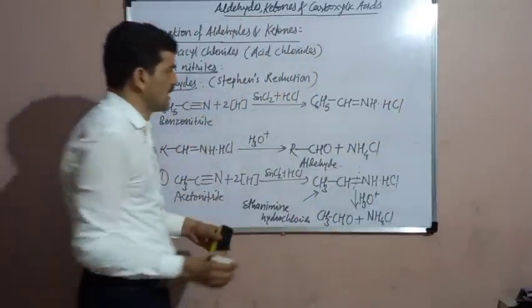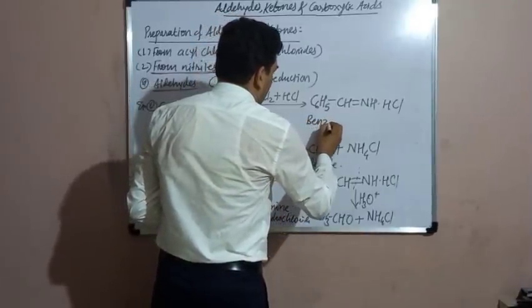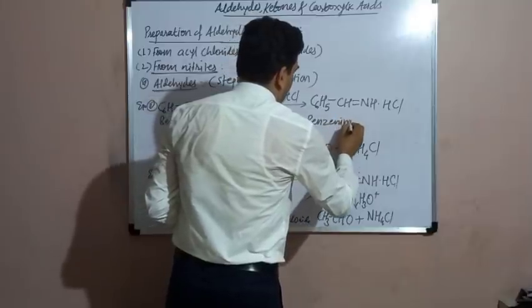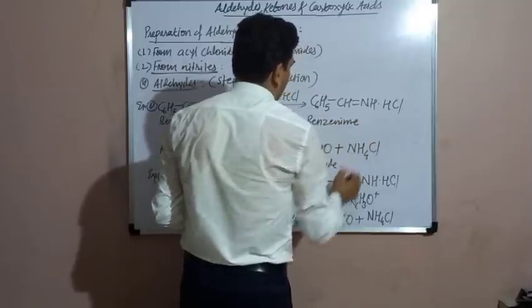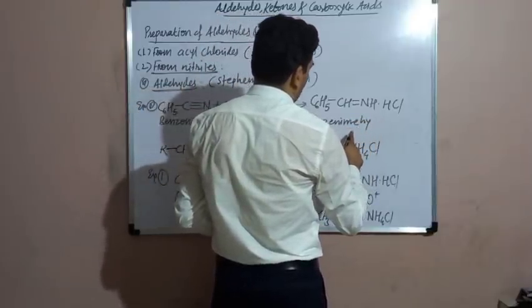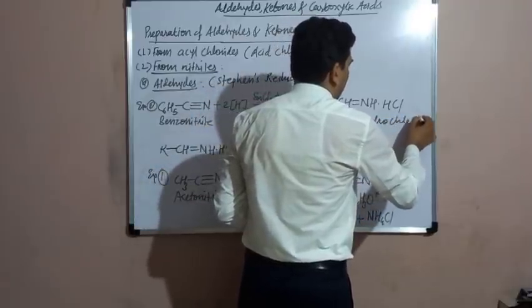The name of this imine hydrochloride will be benzenimine hydrochloride. Benzenimine hydrochloride is obtained here.